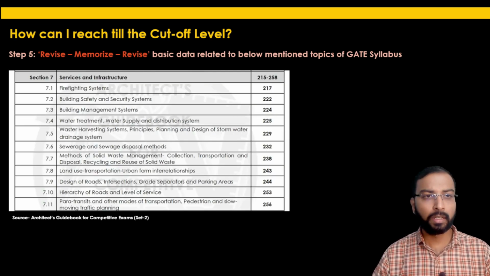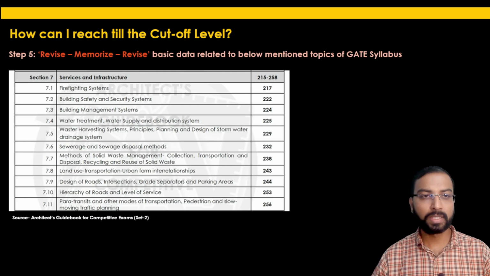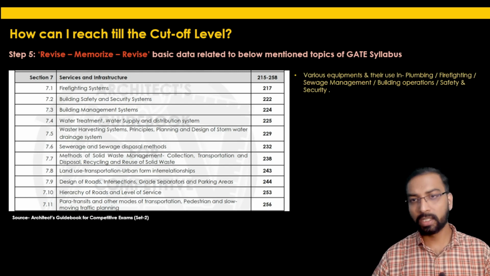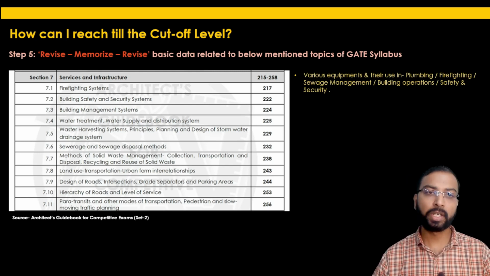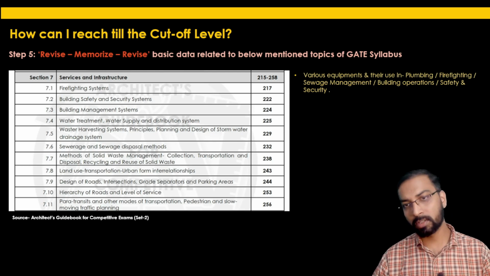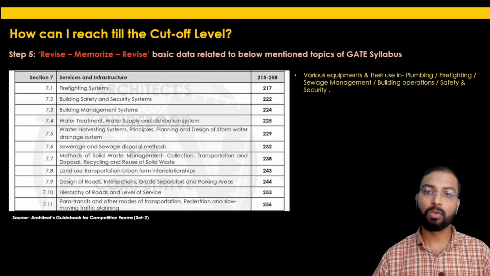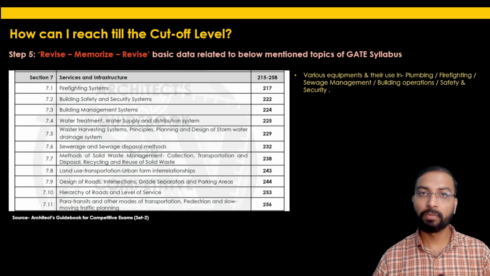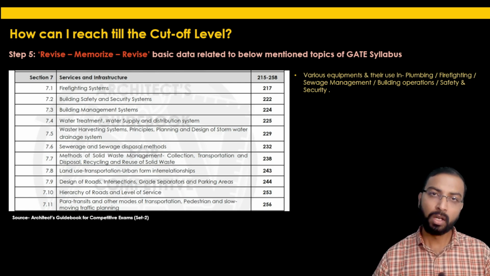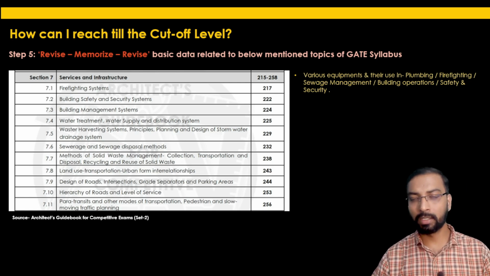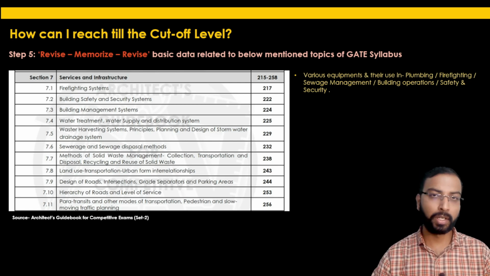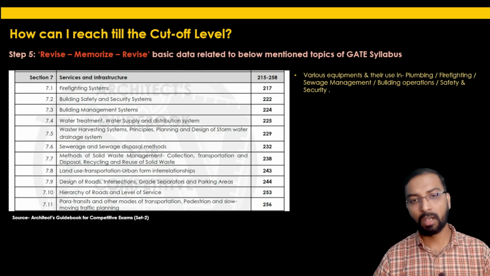The last section of the common section, section A, is services and infrastructure. In this particular section, section 7, please make a note of various equipment and their use in plumbing, firefighting, sewage management, building operation, safety and security. Which are the multiple equipment used in these different building services? You must have at least a rough knowledge of which instrument is used in what kind of service in building operation.